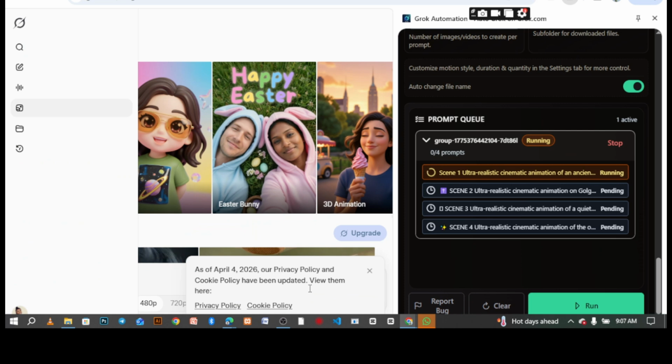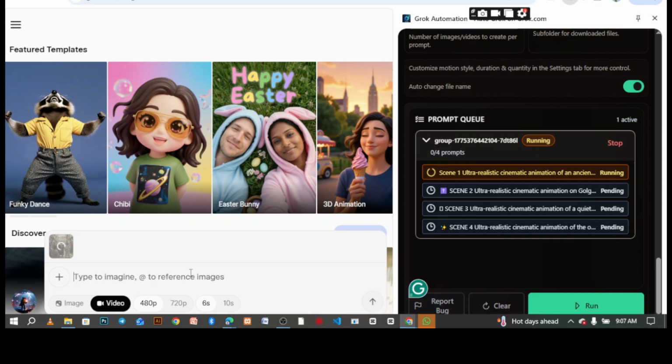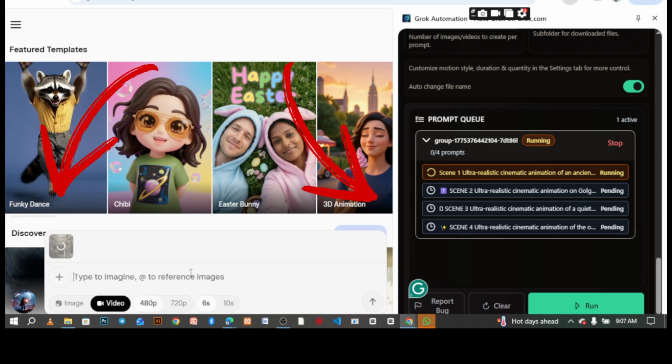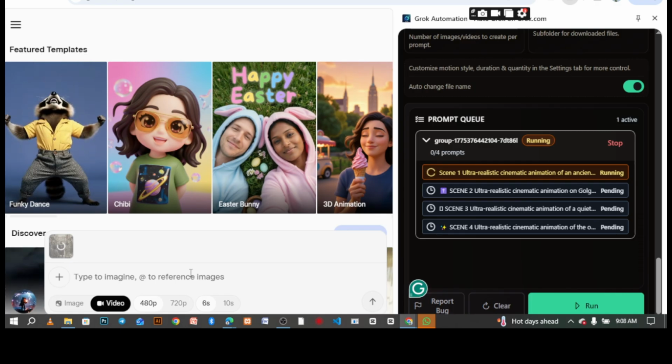Okay, so we are good to go. You can look down here, you're going to see run. Everything is ready. Now watch here, everything is here. This is a queue, and how you are going to know is everything will start. Make sure you don't leave this interface, please. Don't leave this interface. You are going to be seeing them automatically generated and animated here.